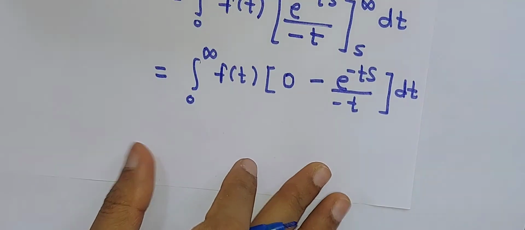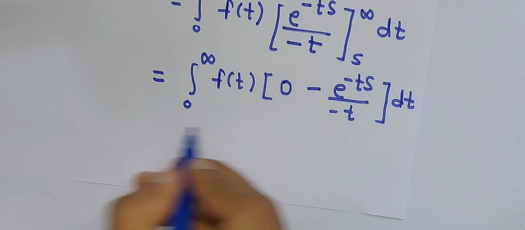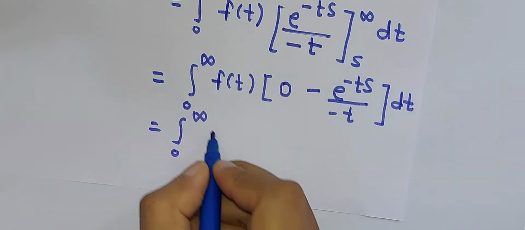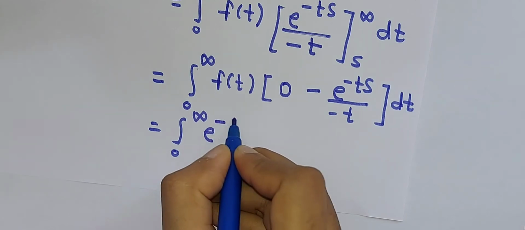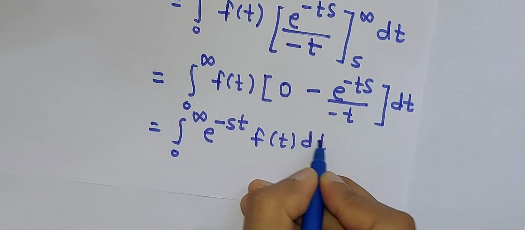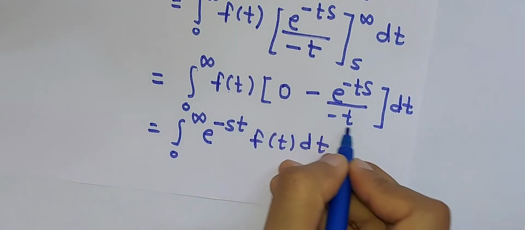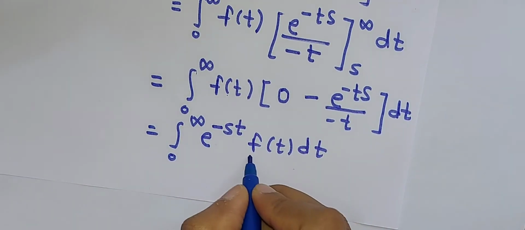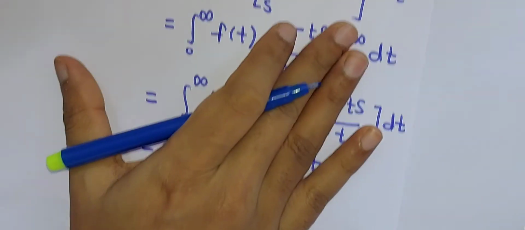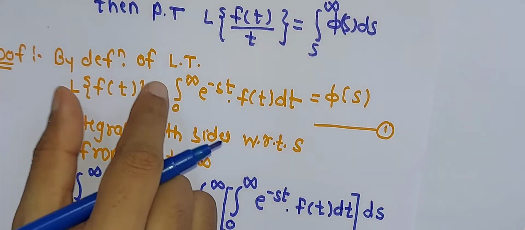Now solve it a little bit: this minus into minus will become plus, and in this integration 0 to infinity we write e raised to minus st into f of t into dt, and this function f of t divided by the variable t. And now compare this answer with our given definition.